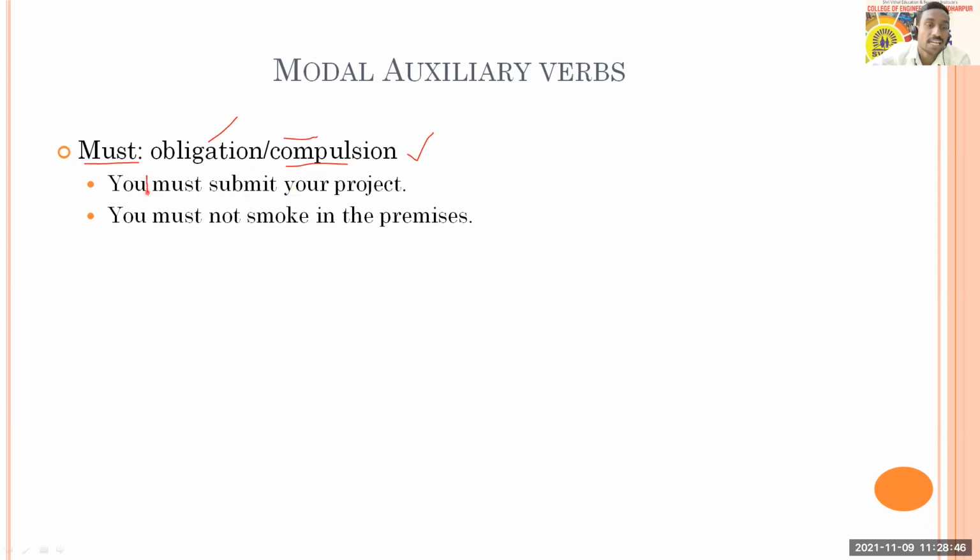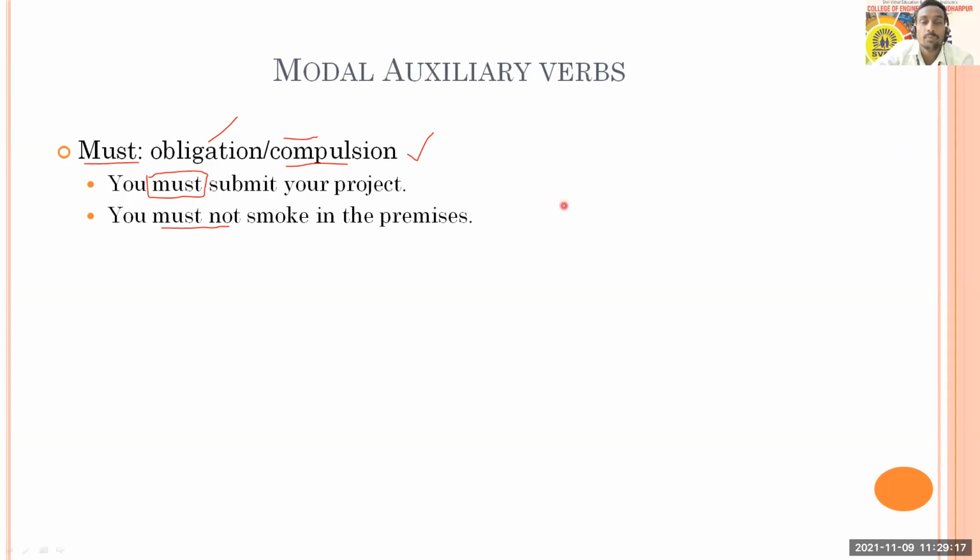It indicates that you cannot escape from submitting your project. You have to submit. If it is a negation like this, "You must not smoke in the premises," it means that you shouldn't do anything like this. Therefore must not means you are not allowed to do a certain thing in any case. So for such things we use the negation, must not.